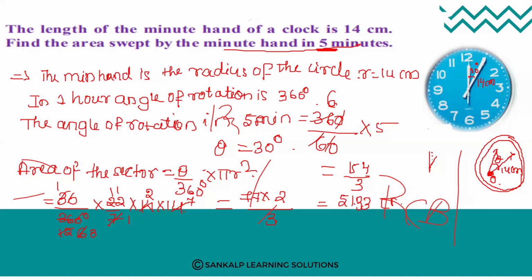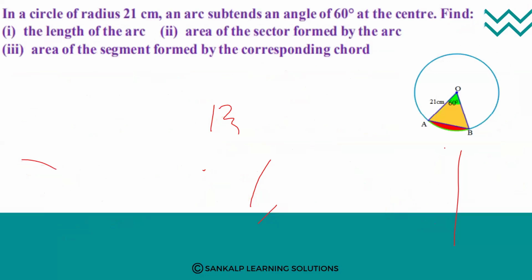51.33 centimeter square you will get, right? This is the area of the sector formed by an angle theta. Here theta is 30 degree. Okay, so next.